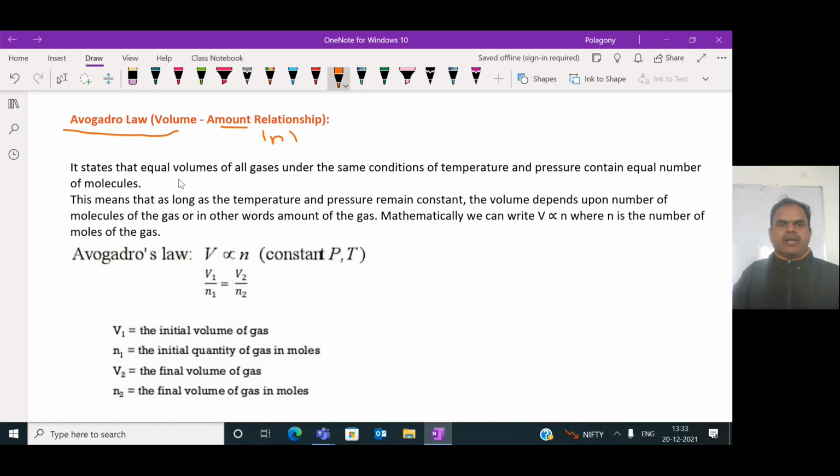It states that equal volumes of all gases under the same conditions of temperature and pressure contain an equal number of molecules. That means the volume is directly proportional to N.